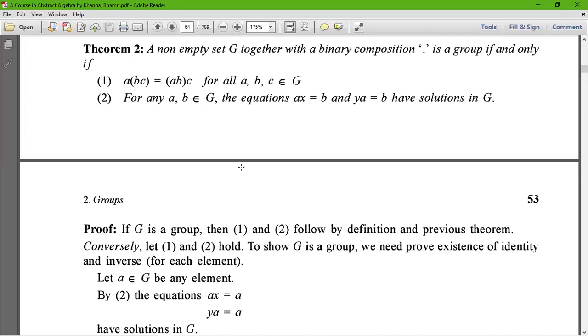Now, the proof of this theorem. If G is a group, then 1 and 2 follow by the definition and the previous theorem. As we discussed earlier, the first axiom is the closure axiom, which is satisfied by default because of the algebraic structure (G, dot). The second is associativity, which shows in 1.